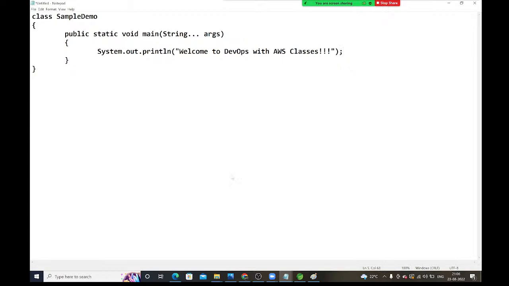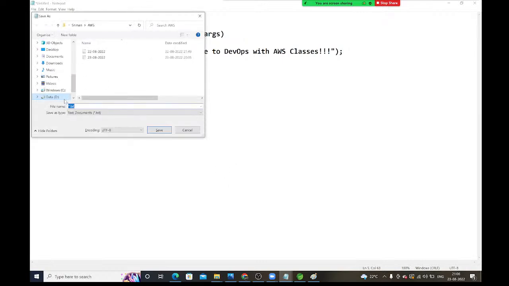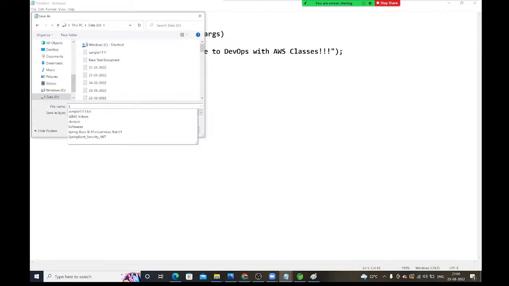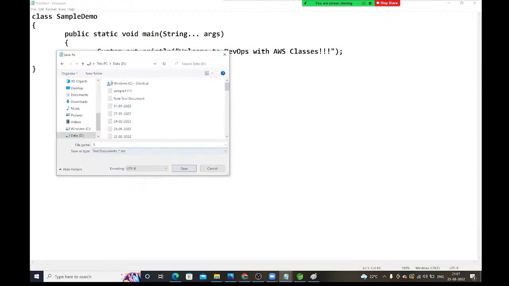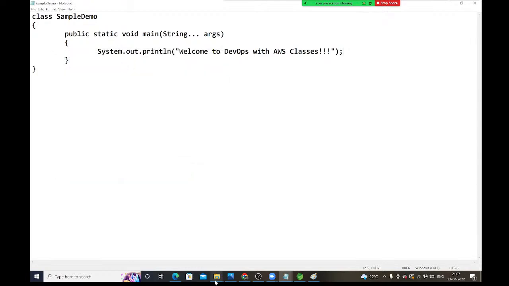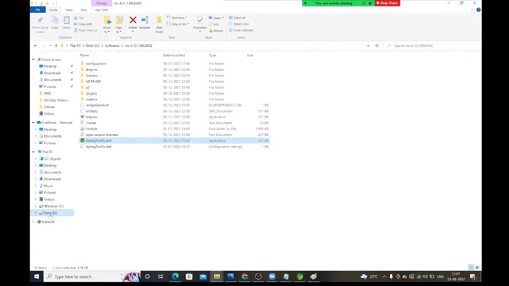Let me save this one, guys, inside the D drive. What name have I given? Class name SampleDemo, so SampleDemo.java I have given. I am saving it inside the D drive. Fine. So let me go to the D drive where I have saved the program.